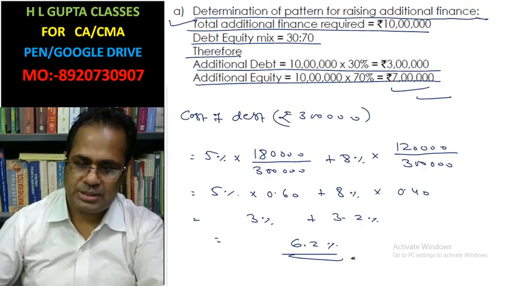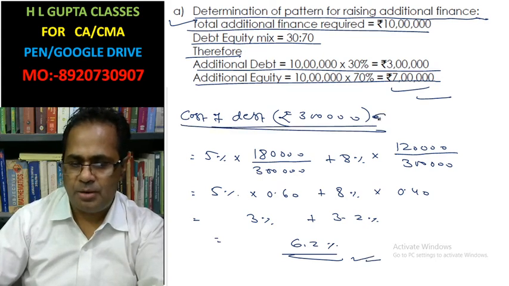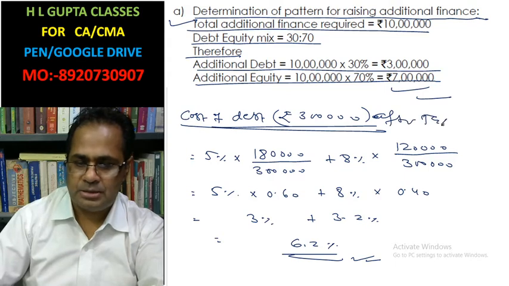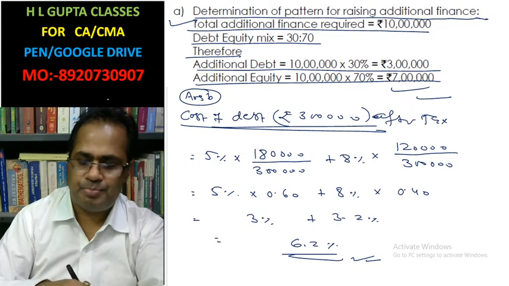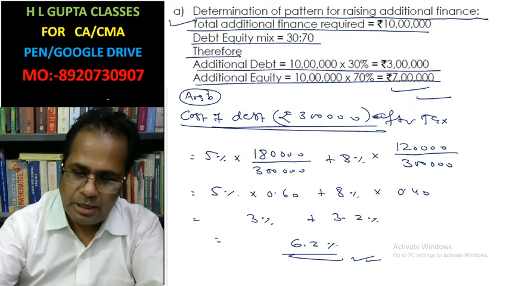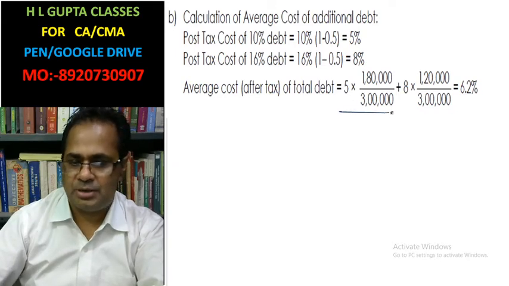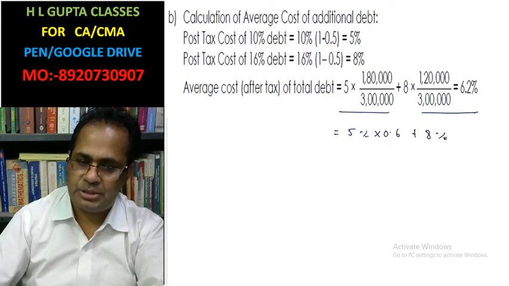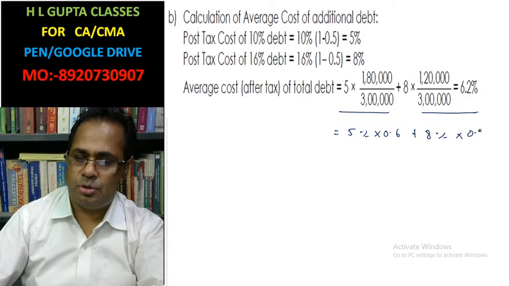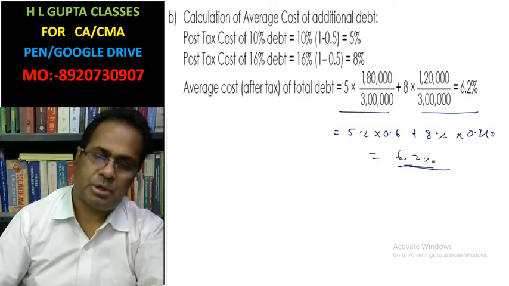This is the answer of part B. Cost of debt is calculated in the same way: 5% into 0.6 plus 8% into 0.40. This is the 6.2% which I have calculated.